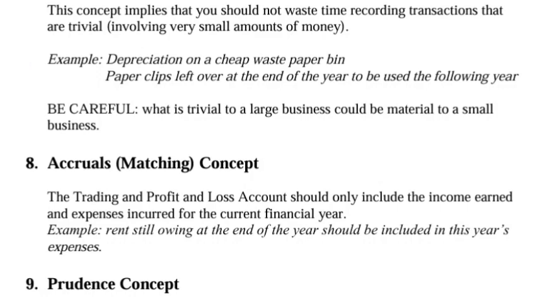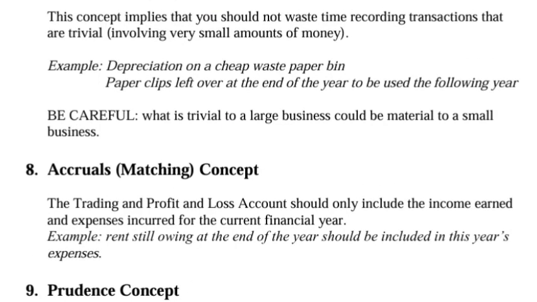An example of this: depreciation on a cheap waste paper bin, or paper clips left over at the end of the year to be used for the following year. So small items should really not be depreciated. But in the case of a small business, that could be relatively different. For example, in the case of a hair clip or some kind of clip, or a book clip, a pin or something, that depreciation could be essential. There's a very big differentiation between these two when it comes to this concept.